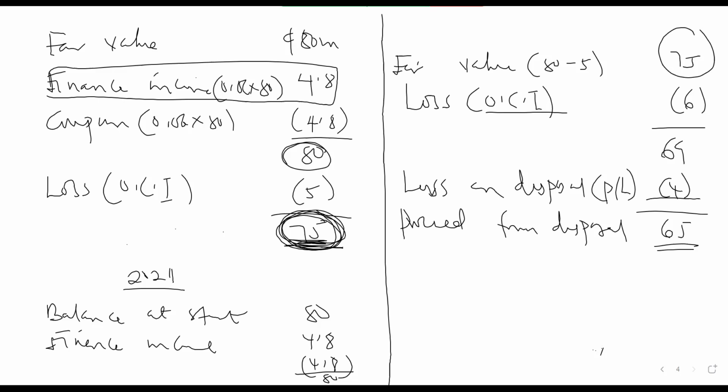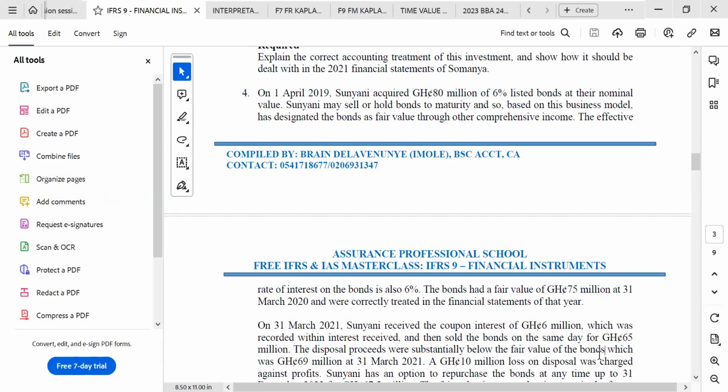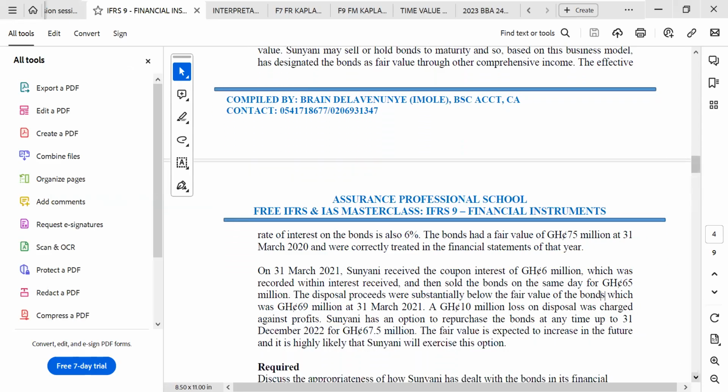So let's come to what they are saying again. The proceeds were substantially below the fair value of the bonds, which was 69 million. A 10 million loss on disposal was charged against profit. No, the instrument should first be fair valued.